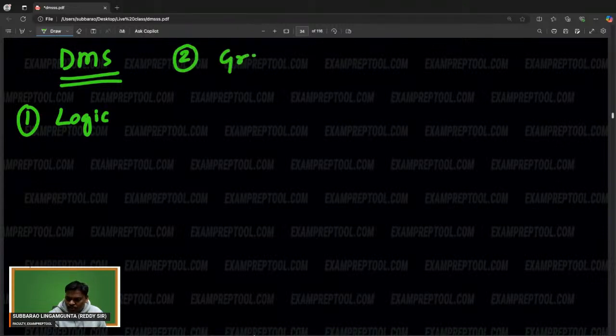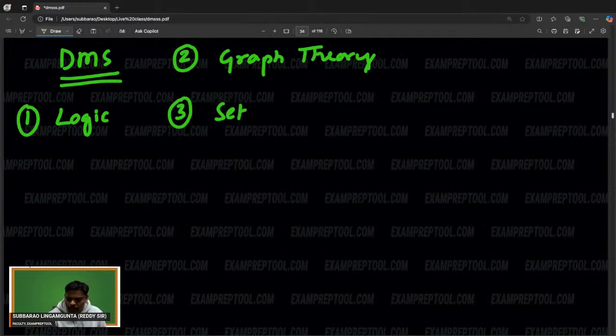The third one is set theory, relations, functions.